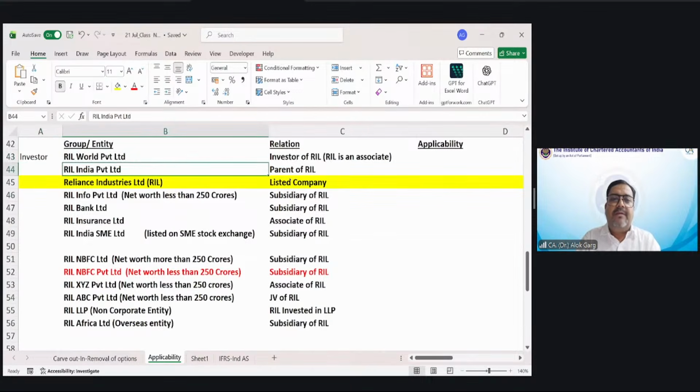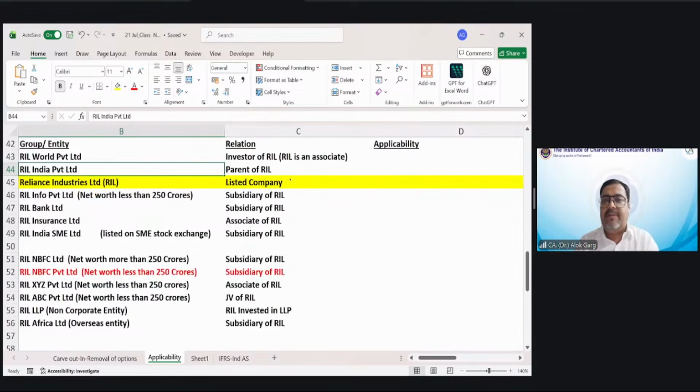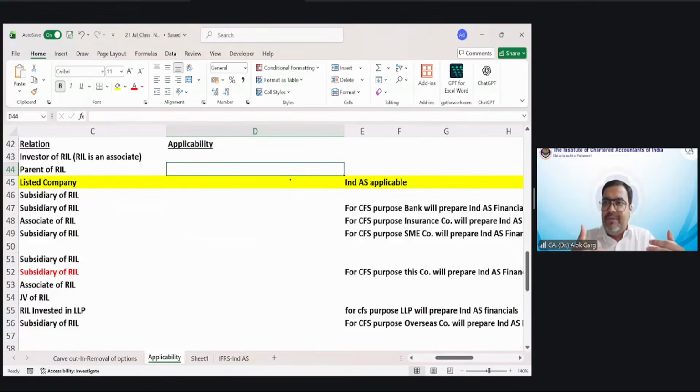RIL World Private Limited, sorry, first of all, let's talk about RIL India Private Limited. RIL India Private Limited is a parent of Reliance. Whether Ind AS will be applicable to this RIL India Private Limited? Yes, it is holding company of the RIL. It is parent of RIL, and hence Ind AS will be applicable. Why? Because it is a holding company of an Ind AS entity.